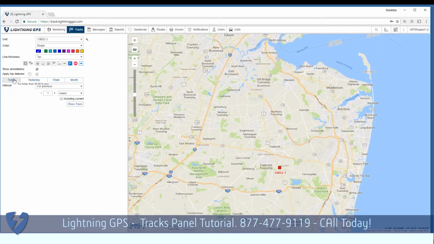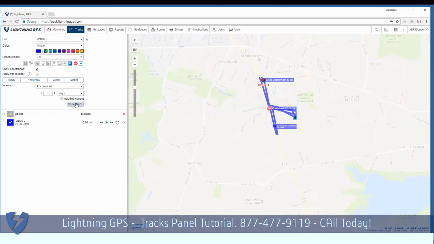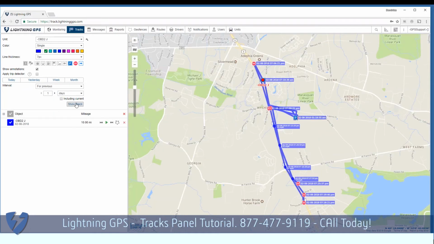So I can choose today, I can choose yesterday, a week, or a month. We'll do the previous day. So now I've loaded up the previous day by clicking Show Track. It tells me the unit, the date I'm looking at that's loaded here, the mileage, and I have a play option.